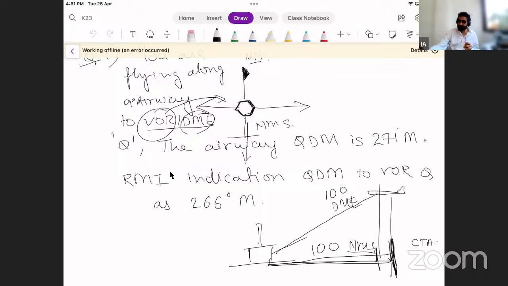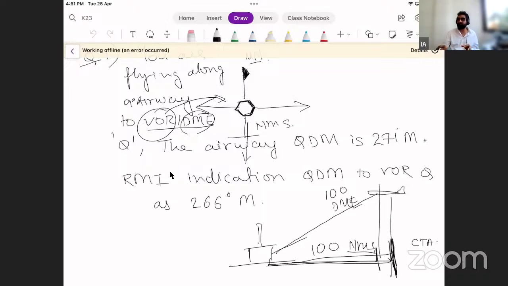The sensors will sense the signal sent by the ground stations. Which signals they sense depends upon the frequency you tune to the VOR. You will only sense the signals you want. You want the signals from your destination if your destination is within the maximum range of VOR. So what is the maximum range of VOR?